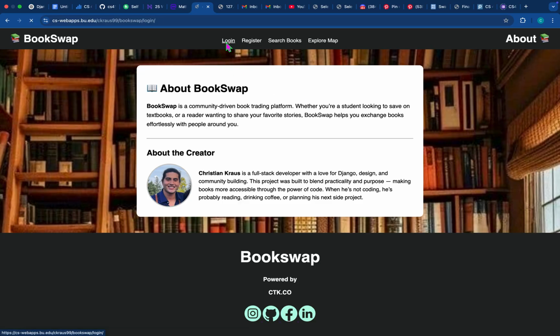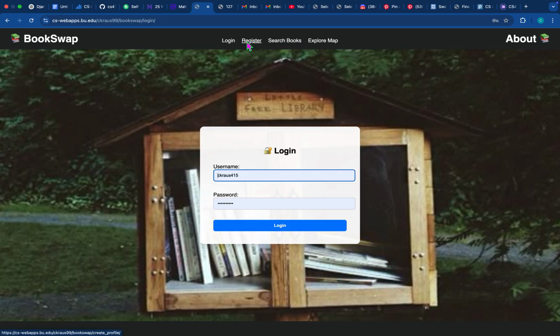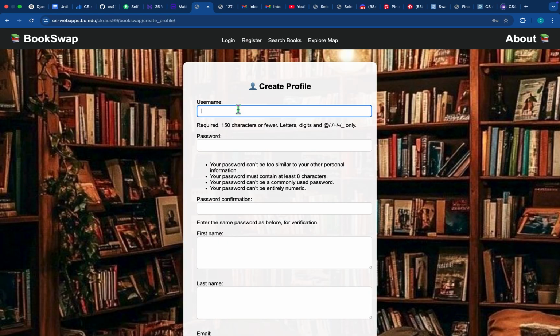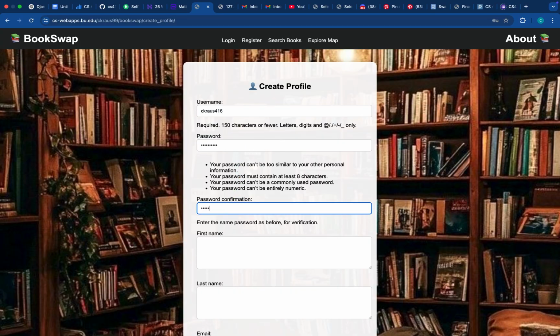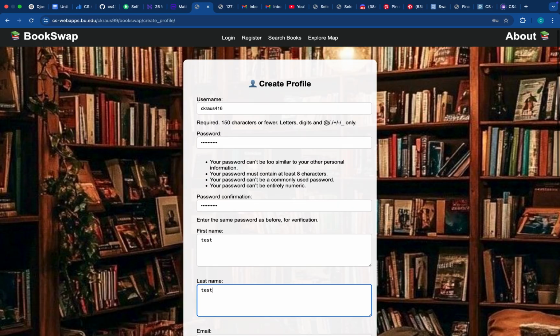So if we go back here to the login page, we can log in as a user that's already been registered, or just to demonstrate this, we can also register a user. So C Kraus, let's make something we haven't made yet. So for 16, haven't done that yet. Make a password that is long enough and sophisticated enough. For time's sake, let's just fill this in like this.